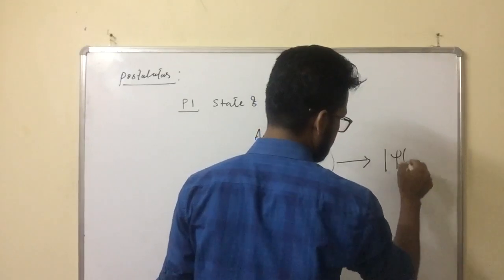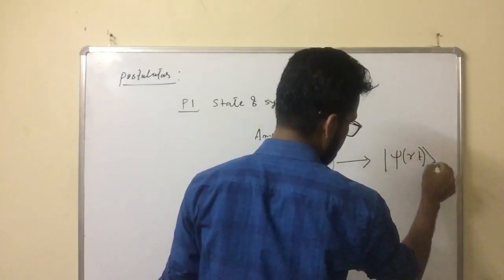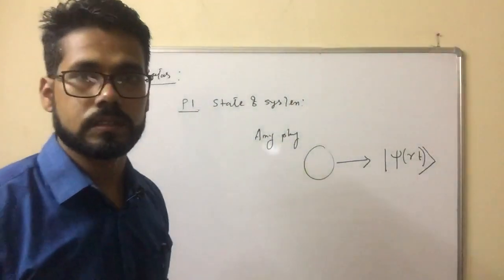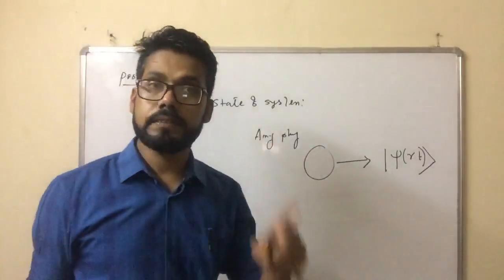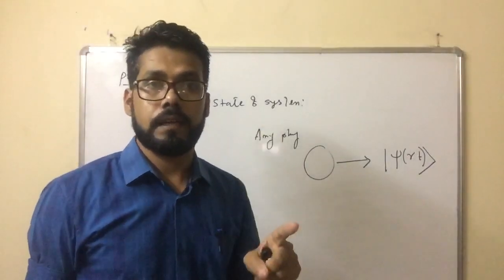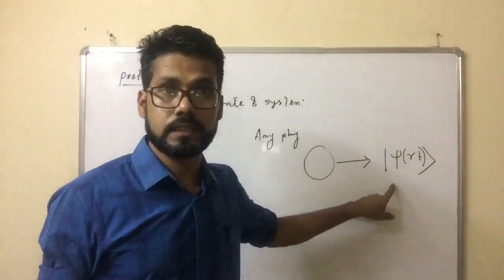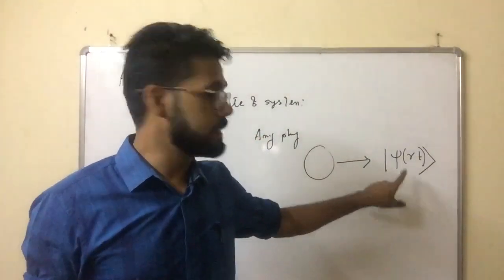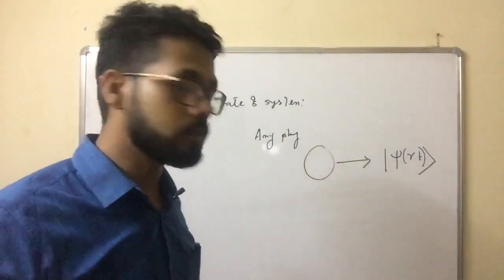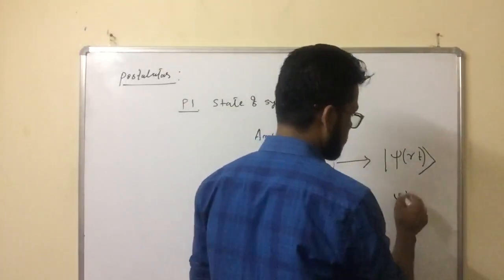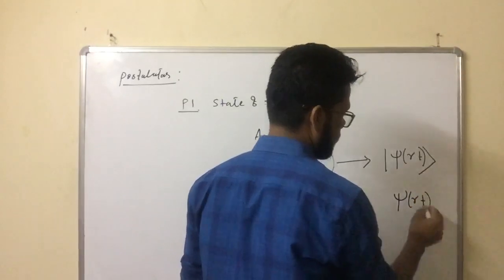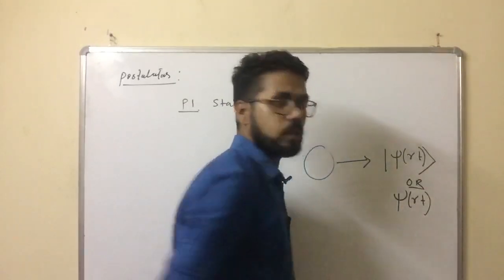This wave function is represented in Dirac notation. Any physical system is represented by a mathematical function, which is known as a vector in Hilbert space. If you are confused, you can simply say wave function. So what do you understand?